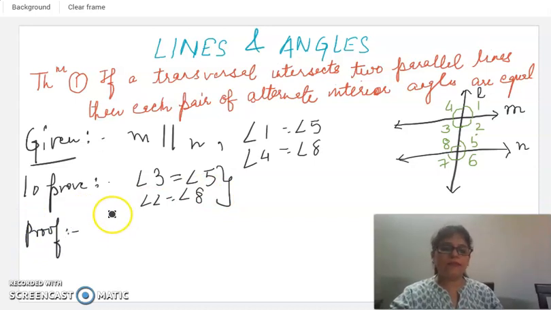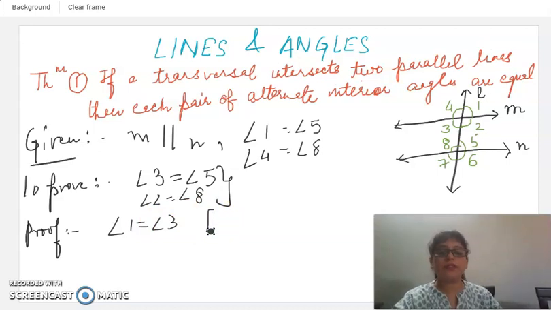Now let's get started with the proof. We know that angle 1 is equal to angle 3. What is the reason for it? In geometry especially, you should write the reason for each and every statement that you write, because you are not just explaining it to yourself, you're explaining it to the teacher. Take your teacher as a very new person who doesn't know anything, and you are the one explaining everything. So angle 1 is equal to angle 3, and the reason is simple: vertically opposite angles.